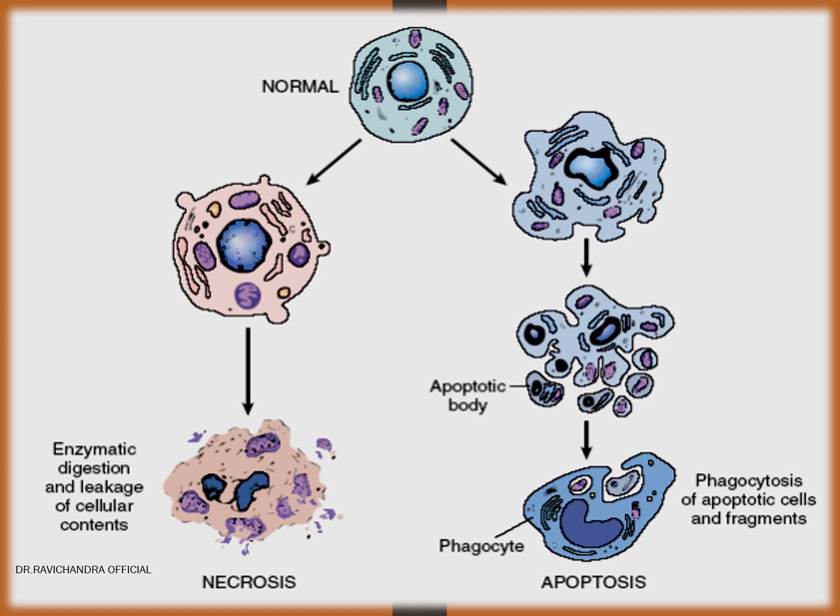In this picture, you will be able to appreciate a normal cell, a necrotic cell and an apoptotic cell. In necrosis, there will be enzymatic digestion and leakage of the cellular contents, whereas in apoptosis, there will be formation of apoptotic bodies and phagocytosis of the apoptotic cells and fragments.